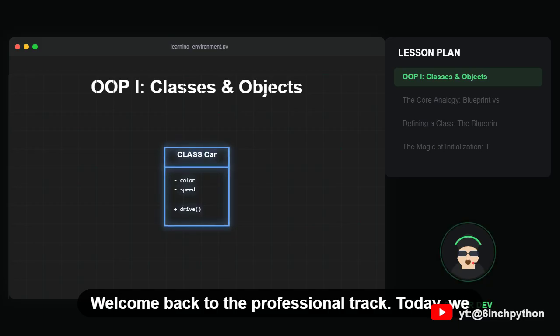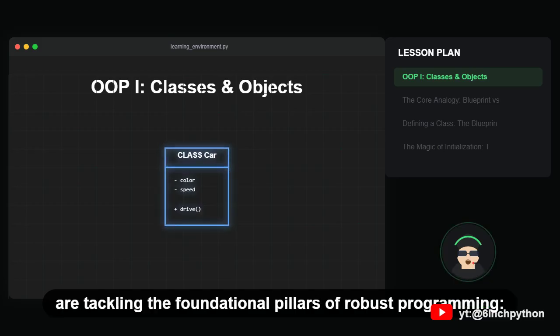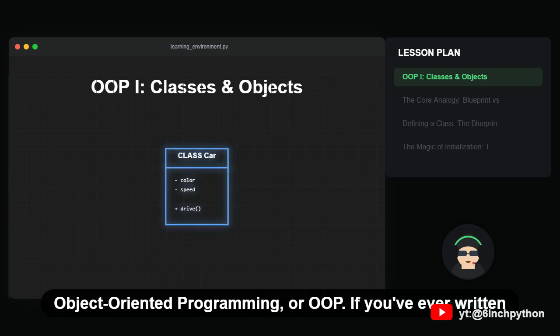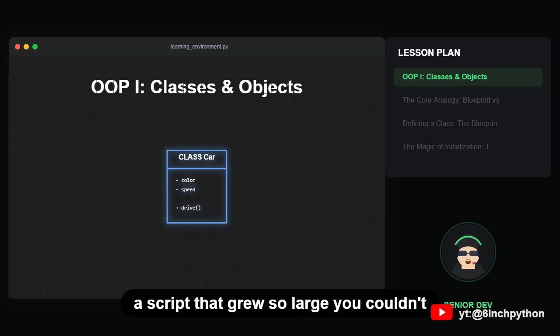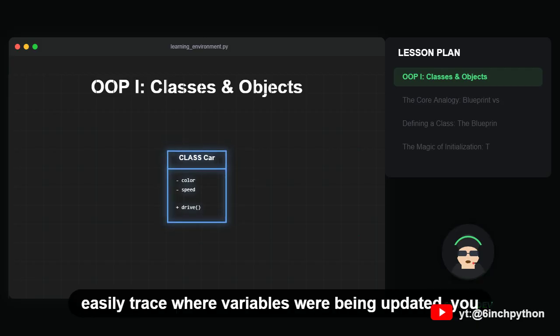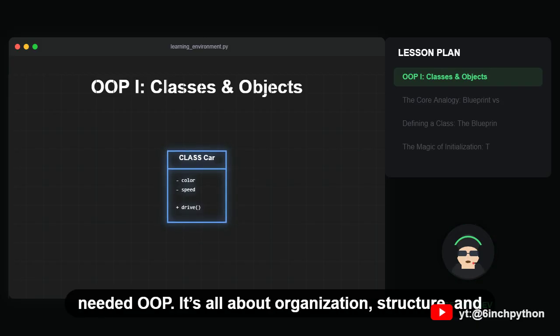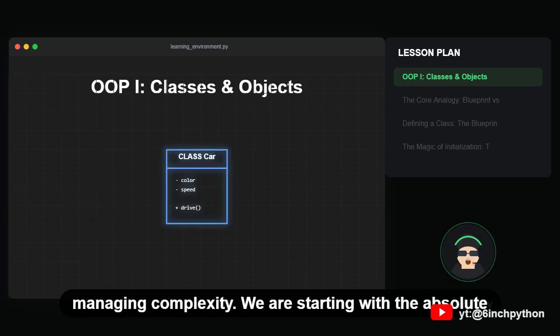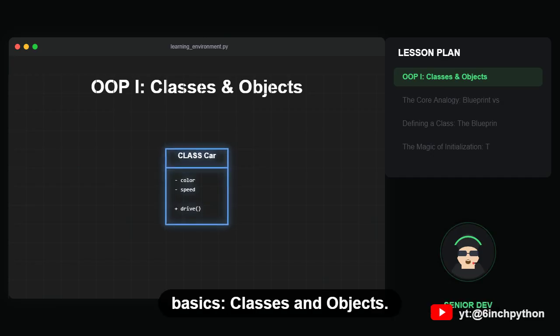Today, we're tackling the foundational pillars of robust programming, object-oriented programming, or OOP. If you've ever written a script that grew so large you couldn't easily trace where variables were being updated, you needed OOP. It's all about organization, structure, and managing complexity. We are starting with the absolute basics, classes and objects.